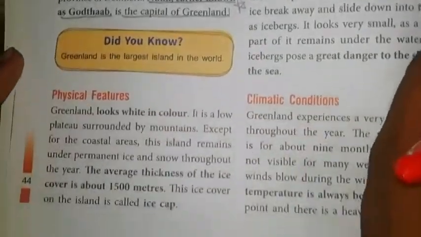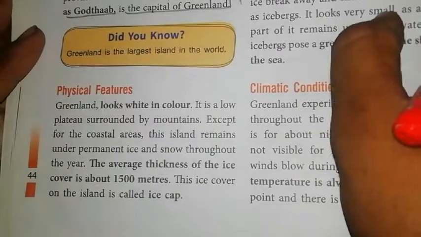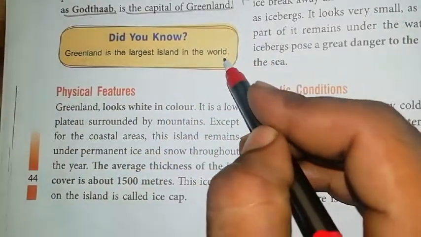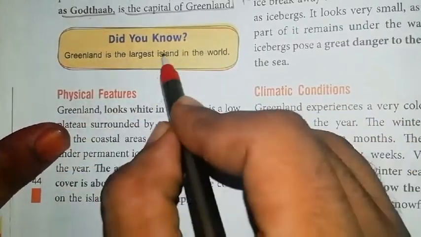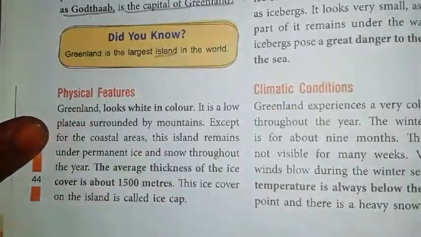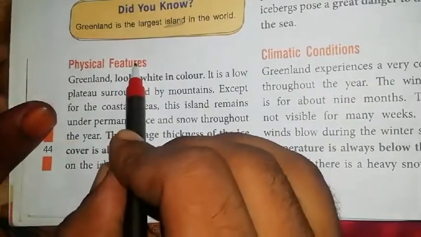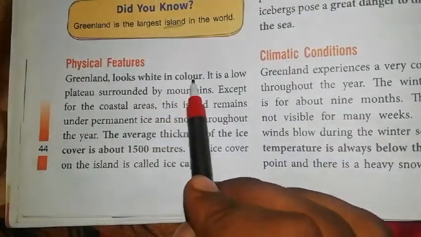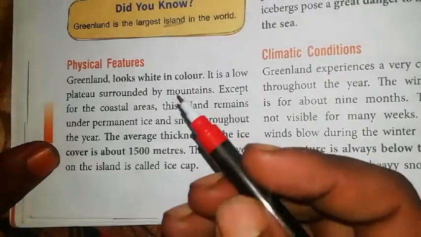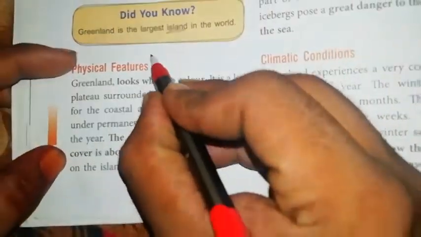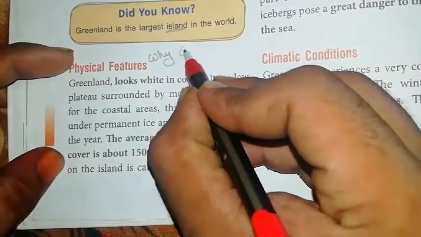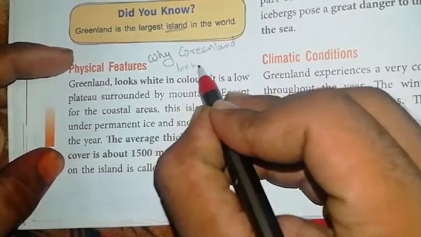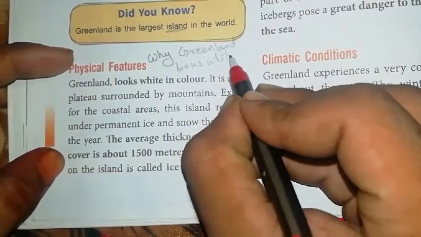Now we will discuss physical features. Did you know Greenland is the largest island in the world? It is the largest island. So now we will discuss the physical features of Greenland. Greenland looks white in color. Why does Greenland look white in color? This is your assignment.